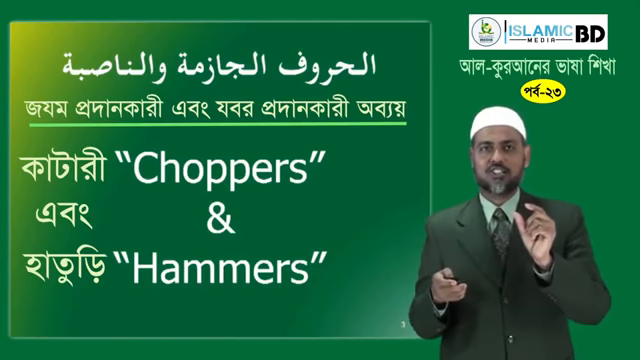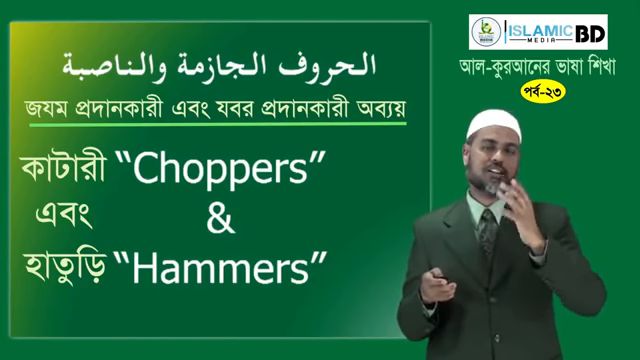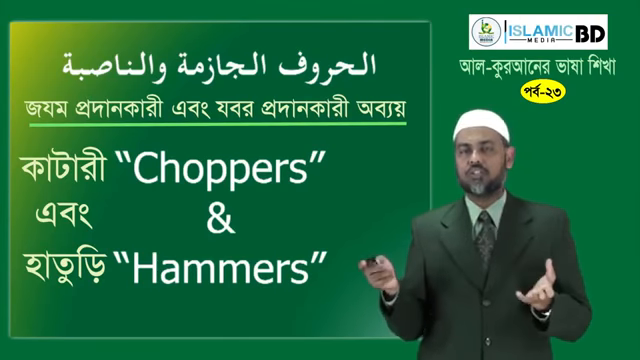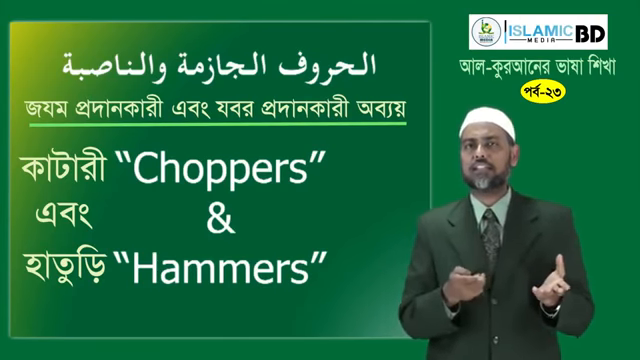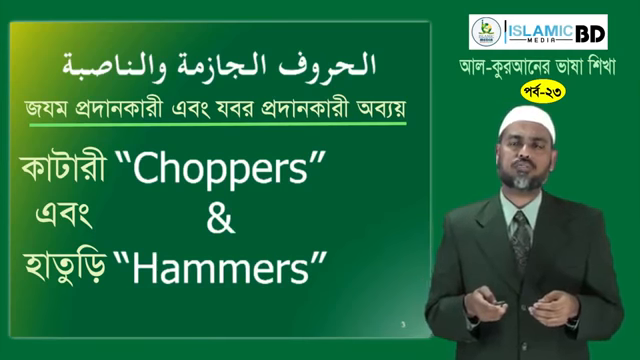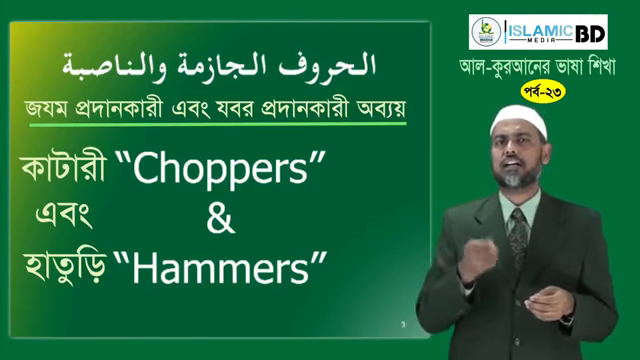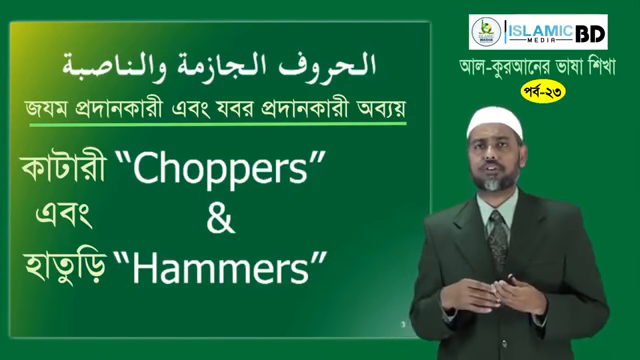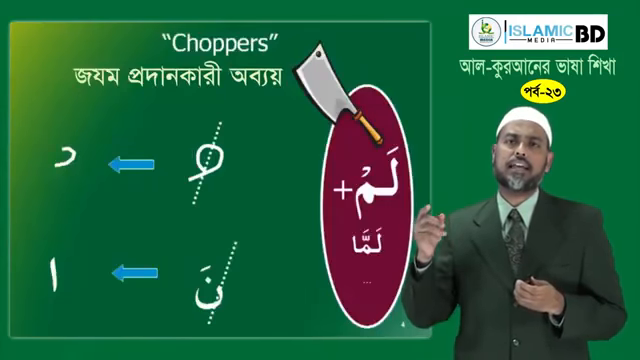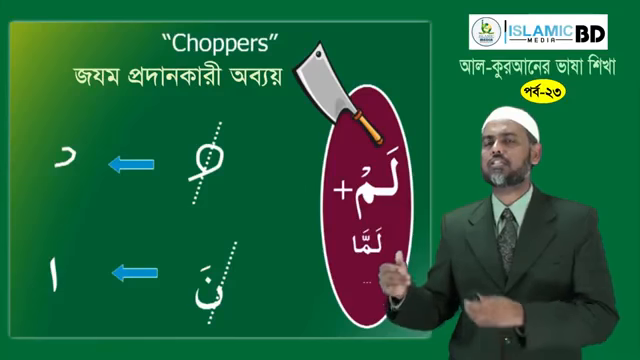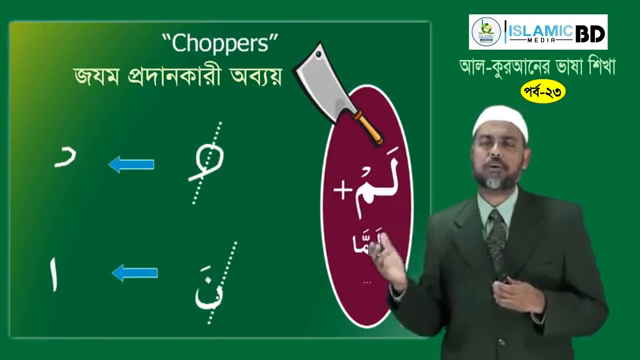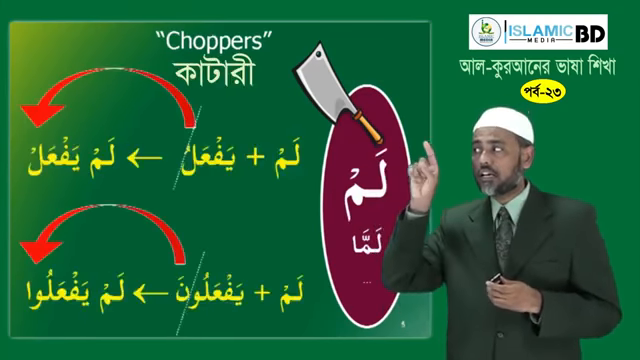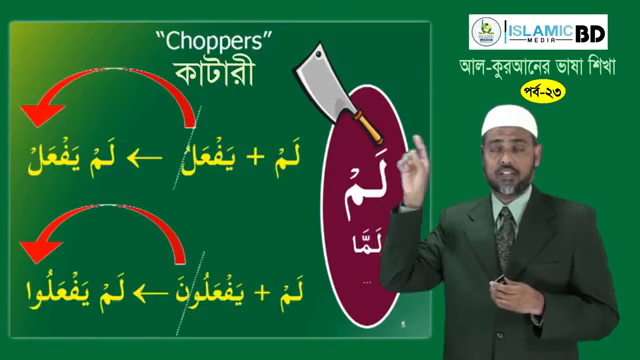Okay, these are starting words or letters. They are called letters, but you can call them words also. They are words lam and lan. Grammatically they are called huruf, just like huruf jar, like min, an. But anyway, choppers and hammers, what are they? Start with choppers. That is lam and lamma and some other words when they are preceding fi'l mudari.